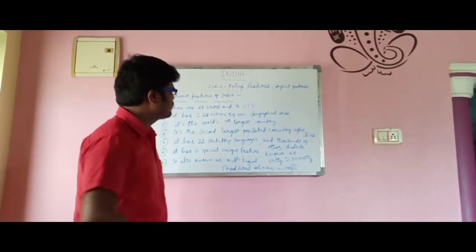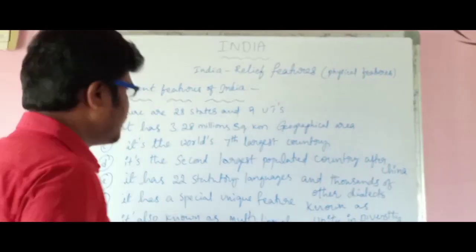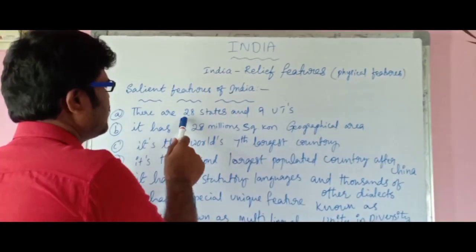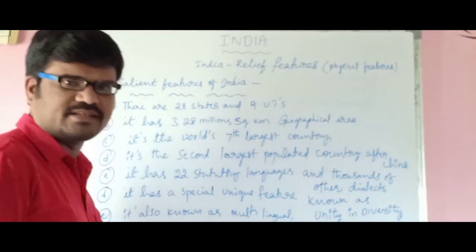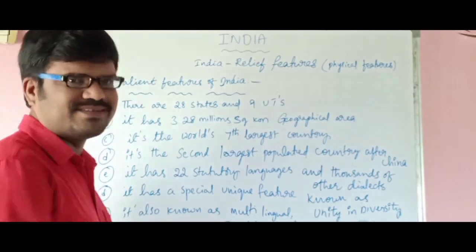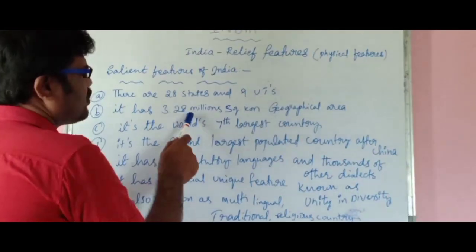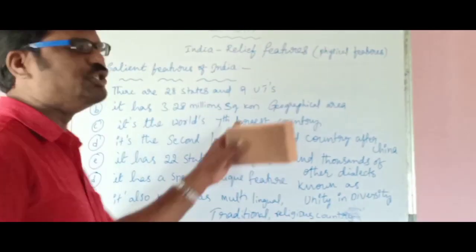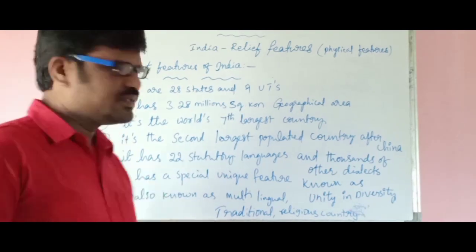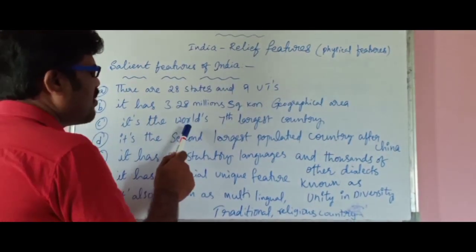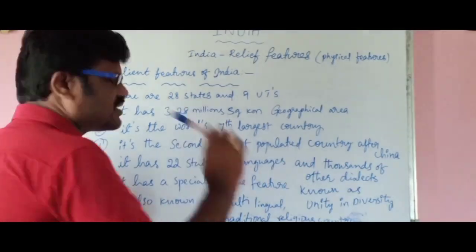The first one. You see children, in our India, there are 28 states and 9 union territories. That we have already discussed in earlier classes. The second point, it has 3.28 million square kilometers in geographical area. And the third one is, it is the world's 7th largest country.